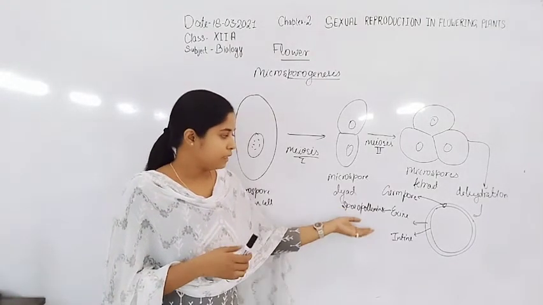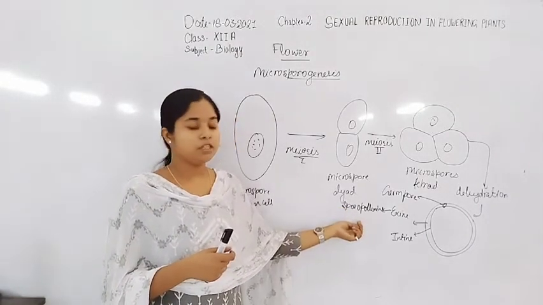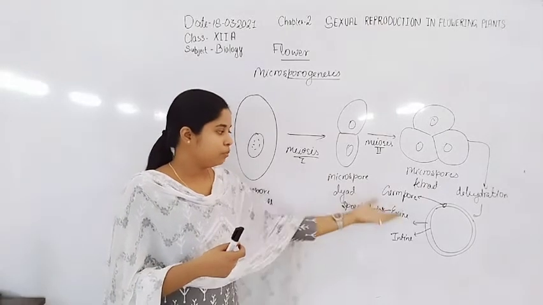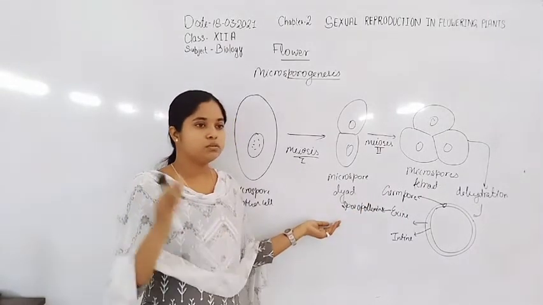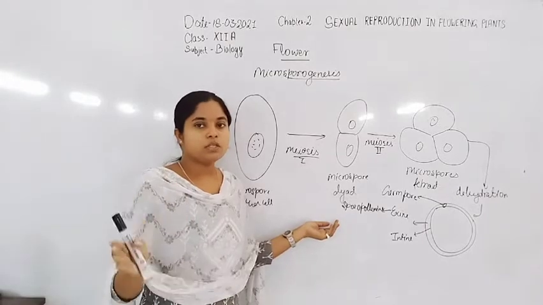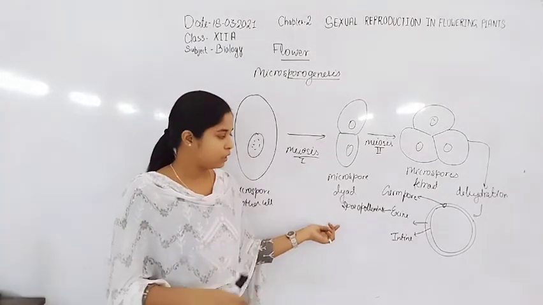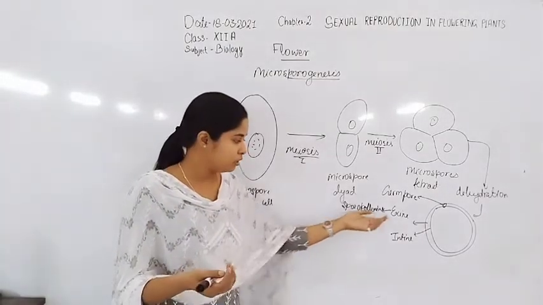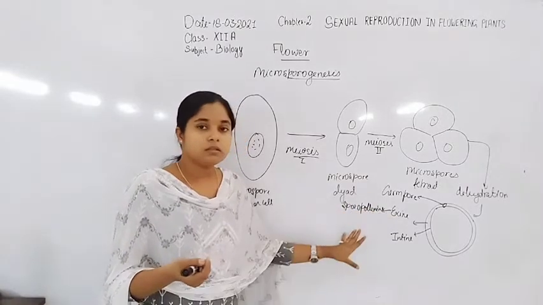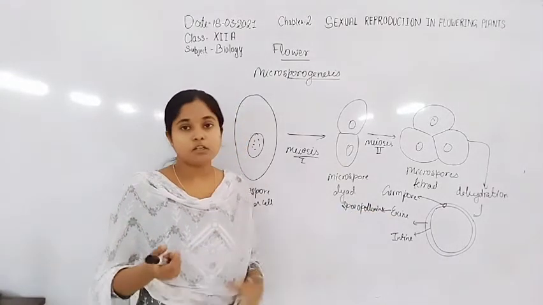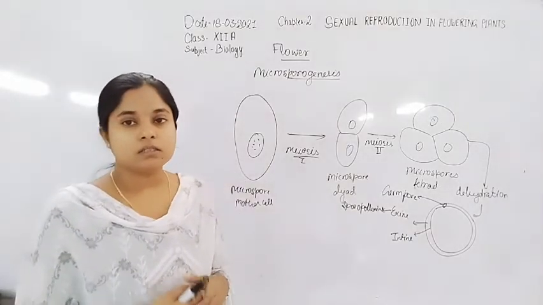So for increasing the viability, the life of the pollen grains, they are able to survive until they reach. For increasing the viability of these pollen grains, they are formed by sporopollenin, a highly resistant protein.